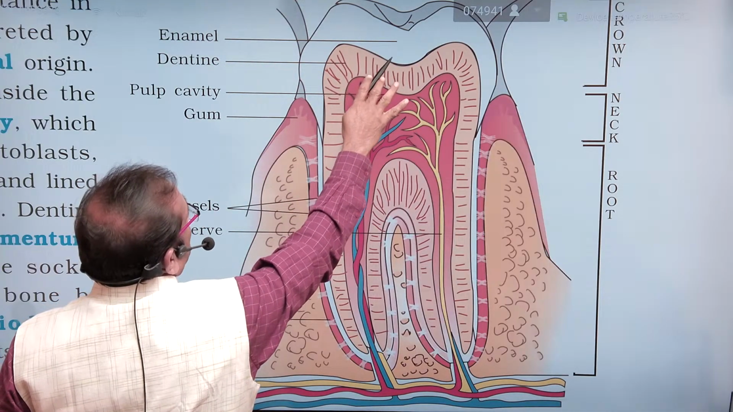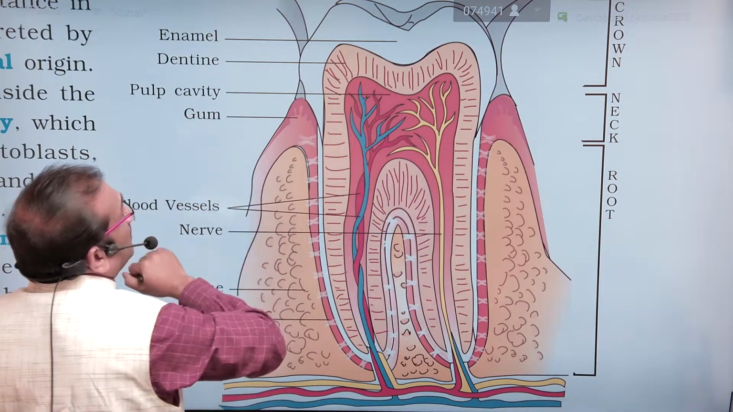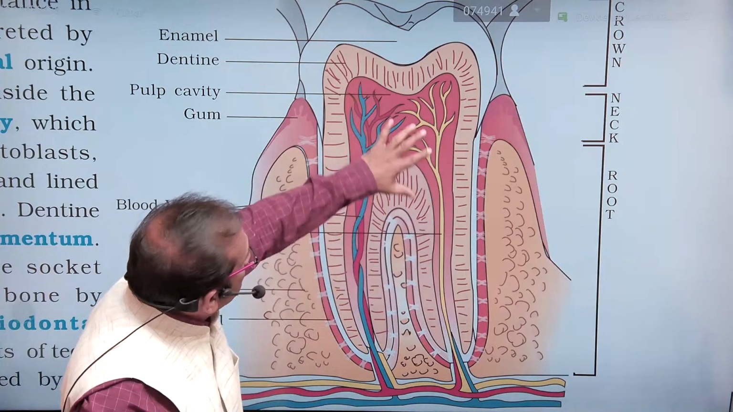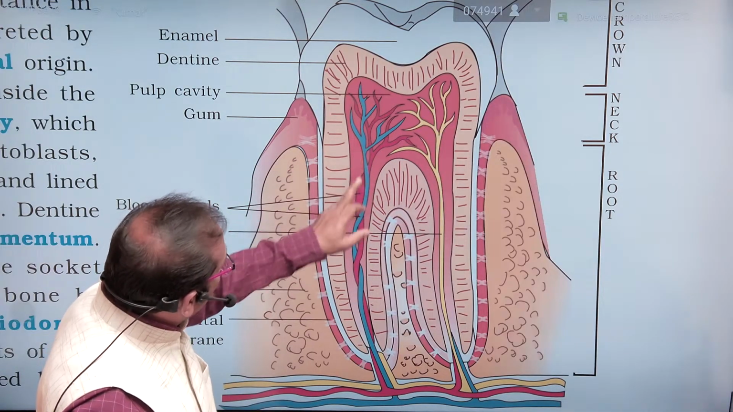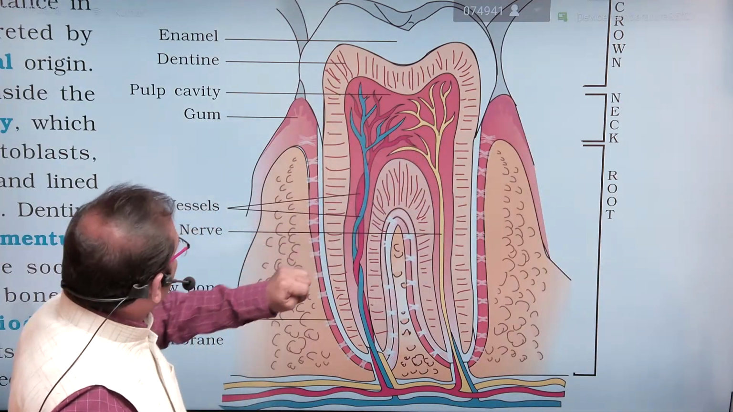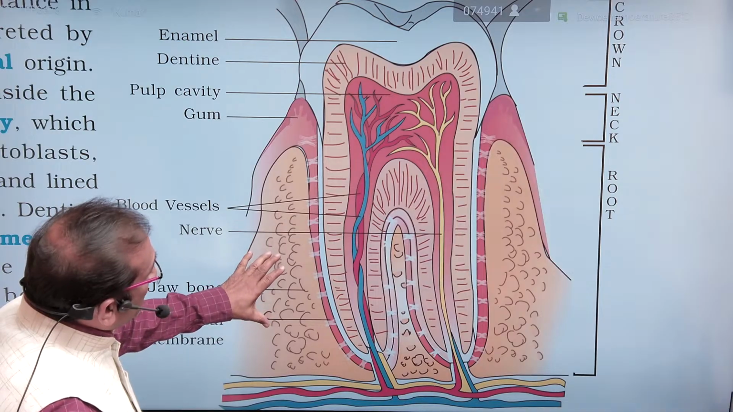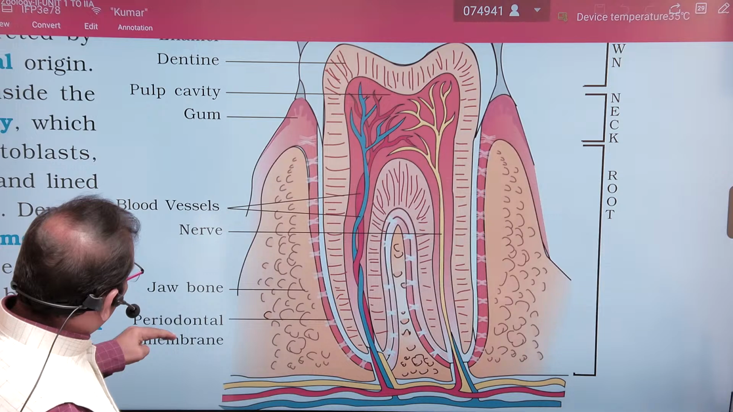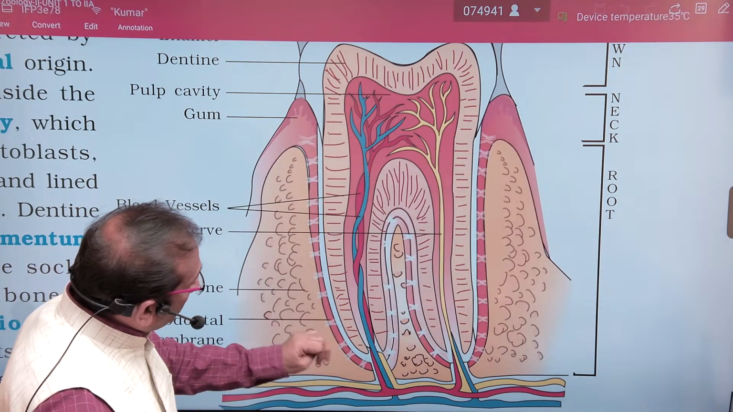And then just below, the total tooth is made up of dentine, the hardest material in the teeth. And in the middle, the hollow, the empty space is there. This is called pulp cavity. Into the pulp cavity, a red colored artery, a blue colored vein, and yellow colored nerves also enter into the tooth, and the jawbone socket is there. In the root, blood vessels, nerve, jawbone, and periodontal membrane as well. So surrounding the dentine, there is a periodontal membrane.